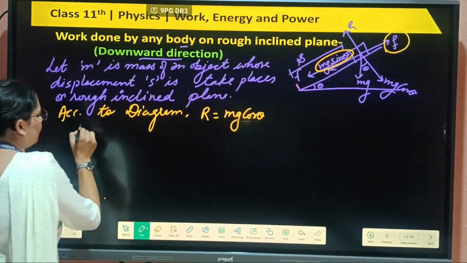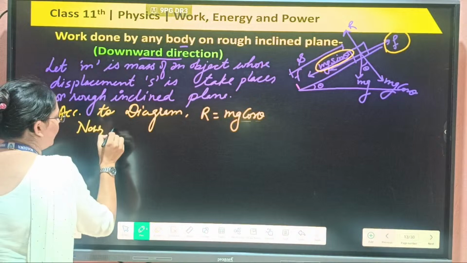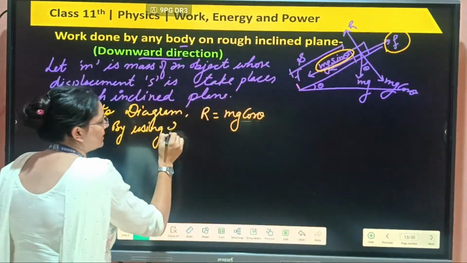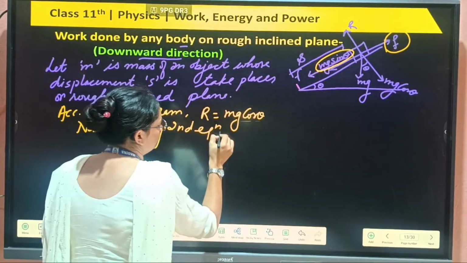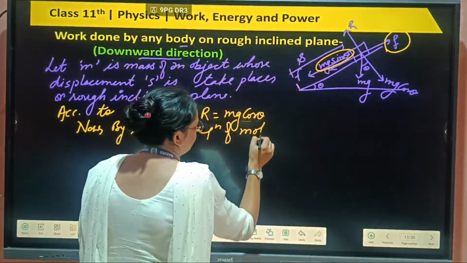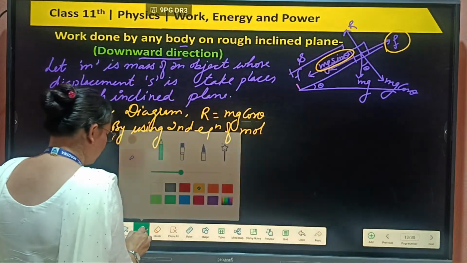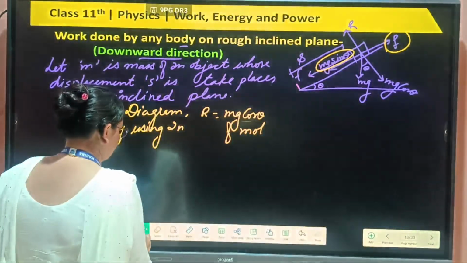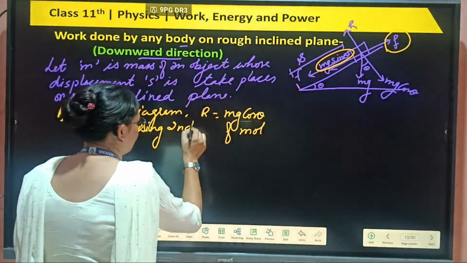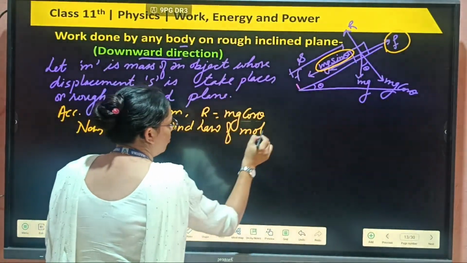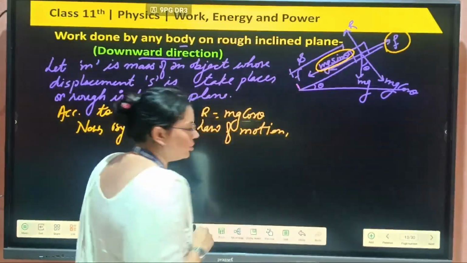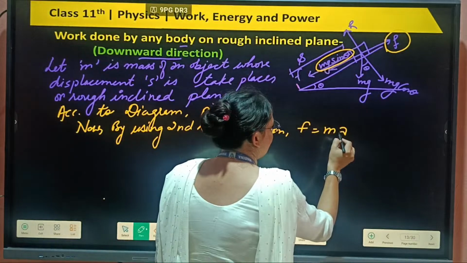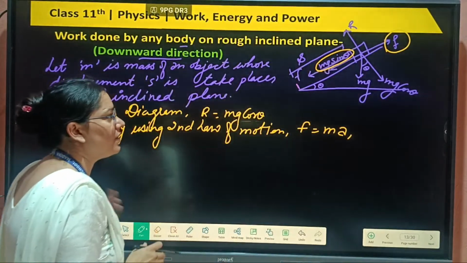Now by using the second law of motion, that is Newton's law, as we know F equal to ma. So we will find the total force.